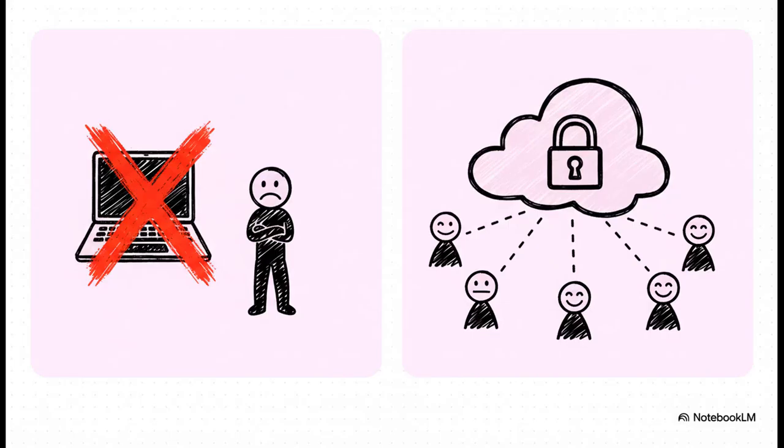The only real solution here is what we call remote state. Instead of your laptop, you tell Terraform to store that state file in a secure shared location, like Azure Storage or Amazon S3. This immediately unlocks team collaboration, adds locking so two people can't make changes at the same time, and it's way more secure. For any professional team, this isn't just a nice to have, it is absolutely essential.